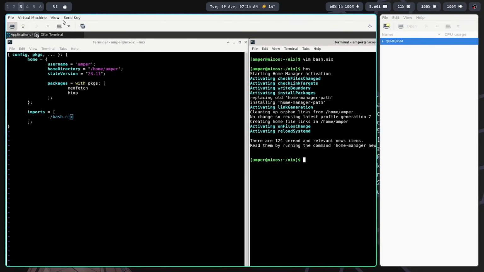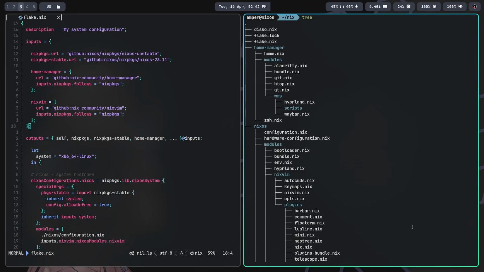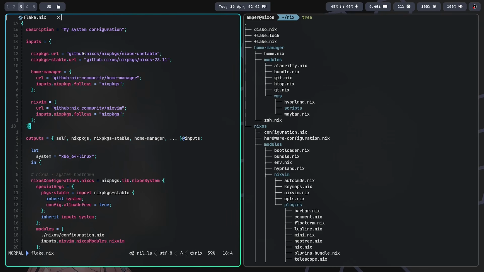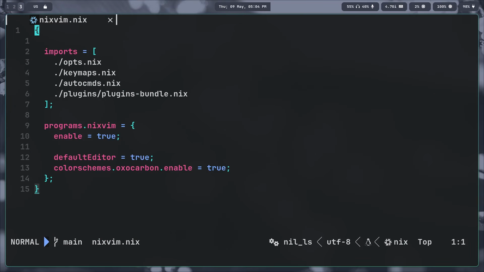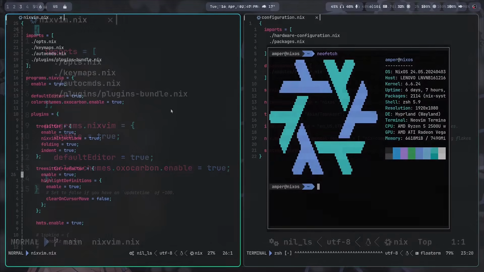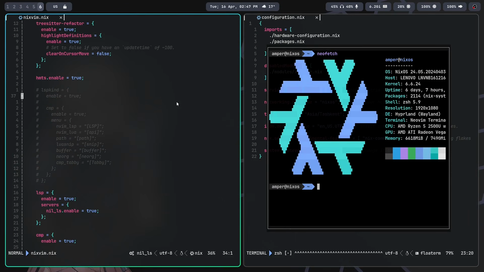Now exit the virtual machine and I'll show you my NixOS configuration. My Flake.nix is not much different from what I wrote in the virtual machine, but here I use the unstable branch and I have a channel with old packages, in case the fresh ones fail to work. I also use NixVim here, which is a distribution of NeoVim that can be fully configured using Nix expressions. If you'd like to see the full NixVim guide, let me know in the comments.